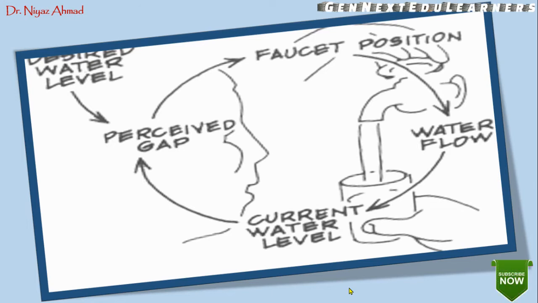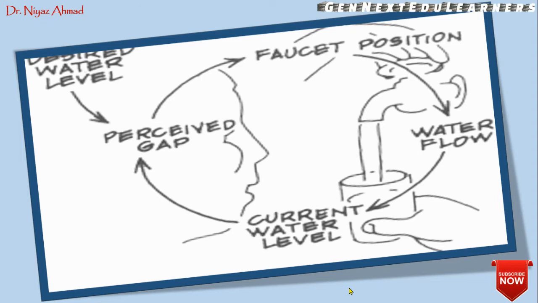We are measuring the current level of water. Accordingly, we fix the position of the faucet. Then there will be a flow of the water. Again, we see the current water level, and then we see the perceived gap, and we also keep in mind the desired water level, and accordingly we again fix the faucet position.